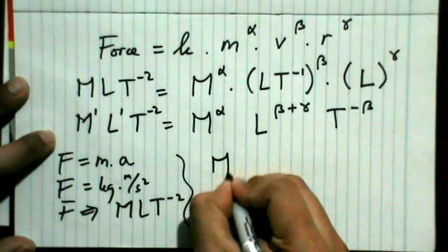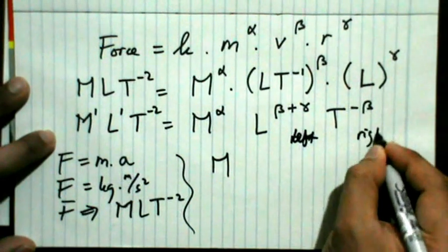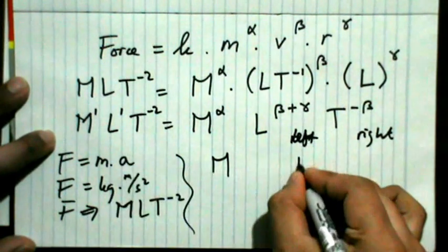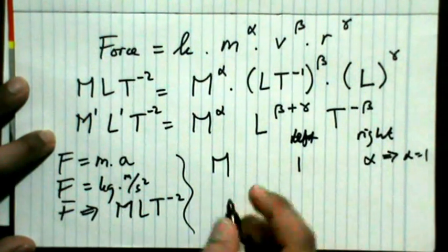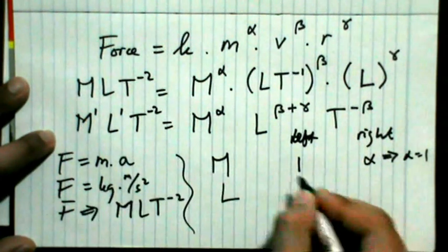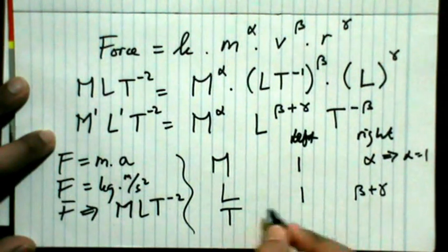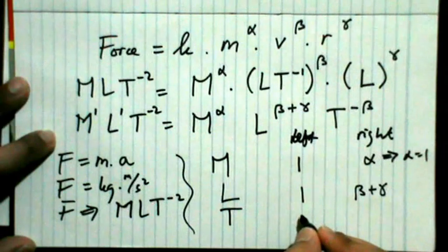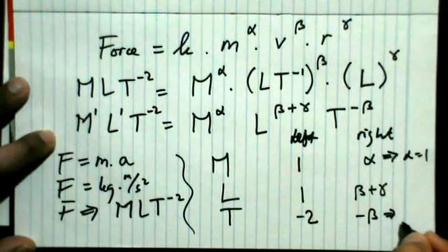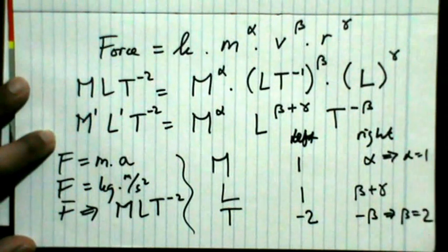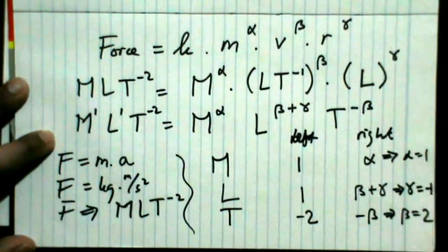So now let's write again for the dimension of left and right side. For m we have 1, and then we have alpha, therefore alpha is 1, and then for L, here we have 1, and then here we have beta plus gamma, and for the dimension t we have minus 2, and then this is minus beta. So from here we have beta is equal to 2. And by putting this value, we can get the gamma is minus 1.